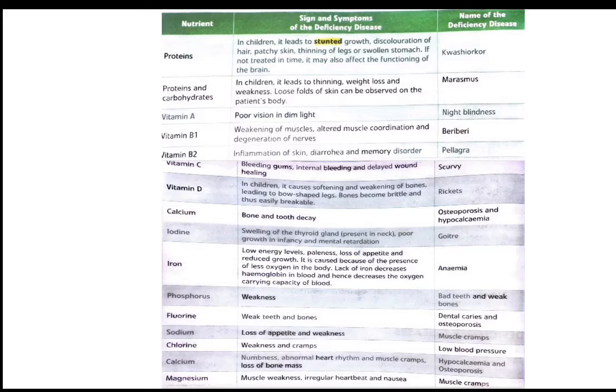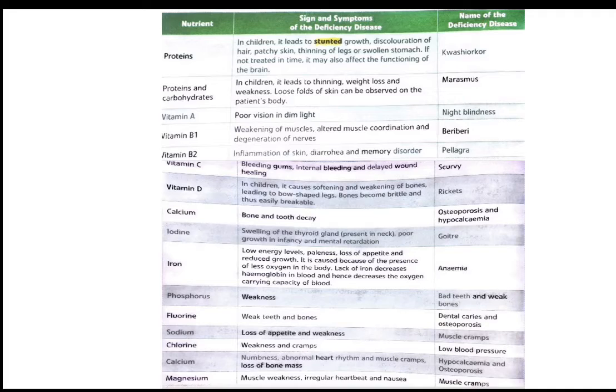In children, it leads to stunted growth. It will prevent us from developing or growing, so it will not let us grow and develop properly. Discoloration of hair, which means that the color of our hair will not be there. Patchy skin, which means that our skin will get dry and take on some other color, like red. Thinning of legs or swollen stomach. If not treated in time, it may also affect the functioning of the brain.